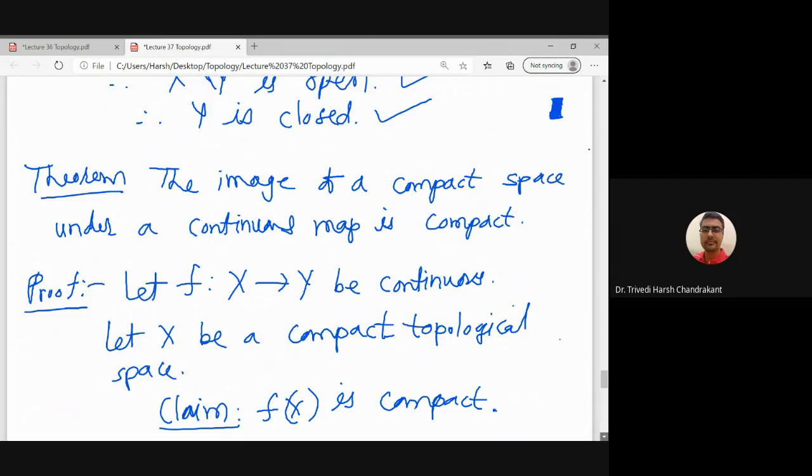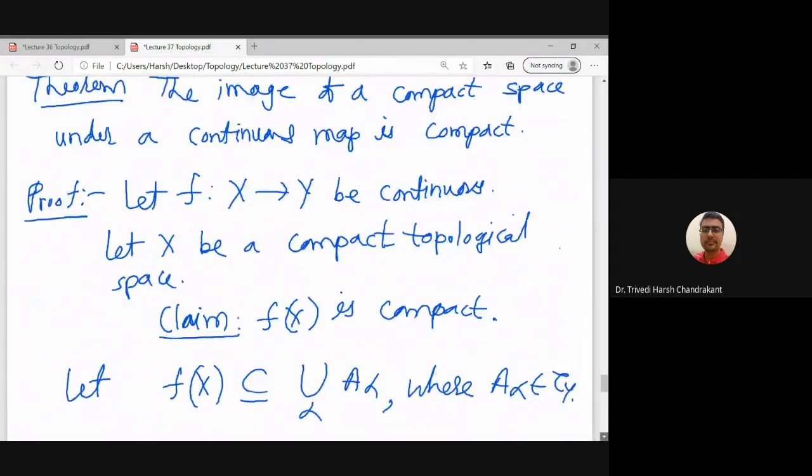That means the image is f of X, and the image is compact. So what is the topology on the image? Because the image is a subset of the codomain Y, f(X) is compact with respect to the subspace topology on f(X) as a subset of Y. In that particular topology, we want to show that this f(X) is compact.